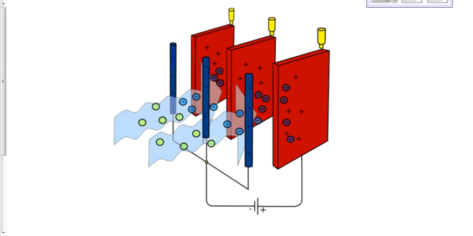This is a battery down here, or some kind of power supply. You see the symbol for battery looks like this. The small side of it will always be negative, and the big side will always be positive. That makes these blue rods negatively charged. They're close to the negative side of the battery, so they become negatively charged. I'm not sure if you can see that in the photocopy that I gave you. If you can't, then make sure you label that, because that's important. These red plates are positively charged because they're close to the positively charged terminal of the battery.